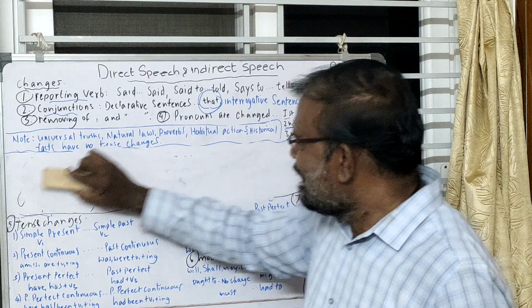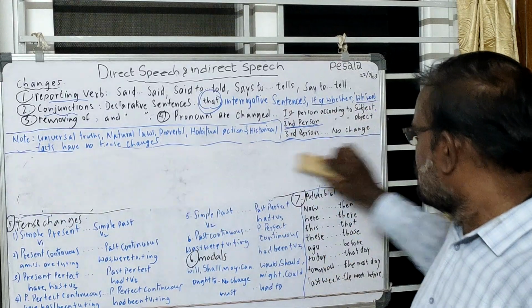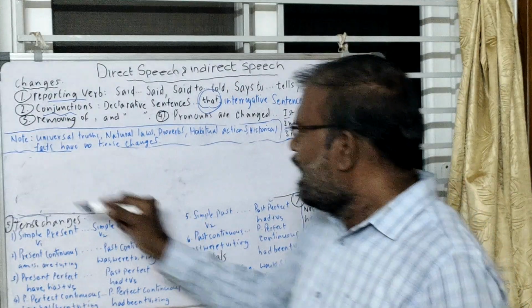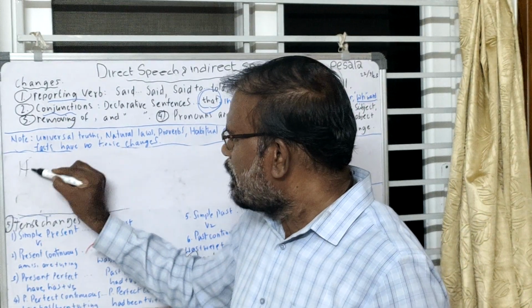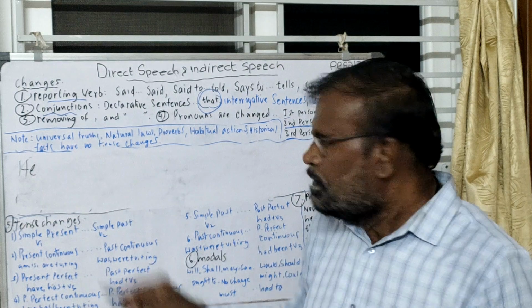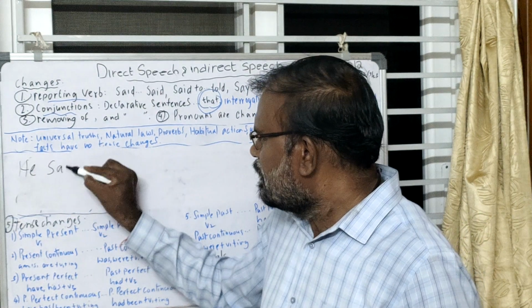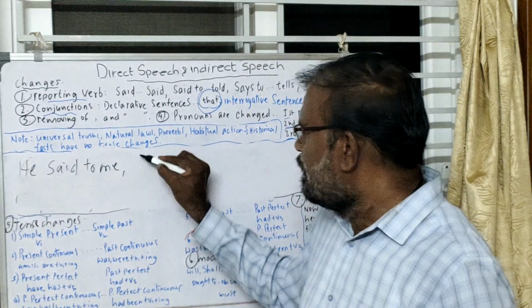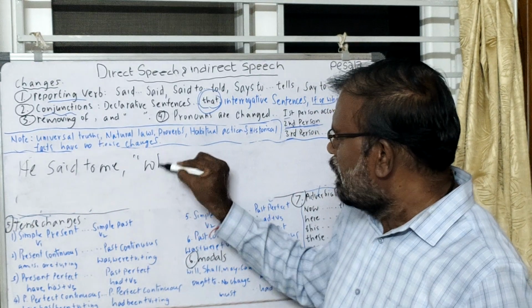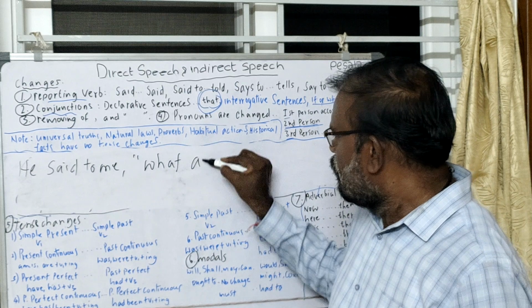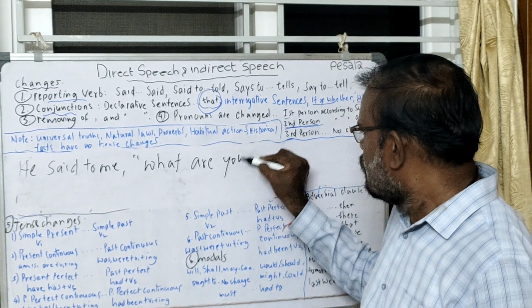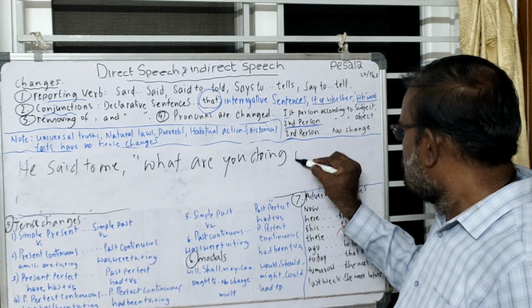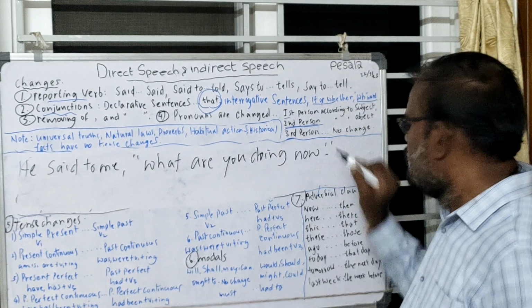Come to the interrogative sentences. He said to me, "What are you doing now?"